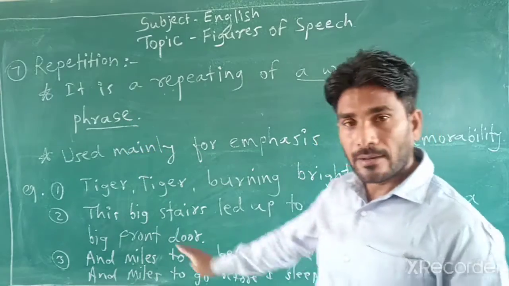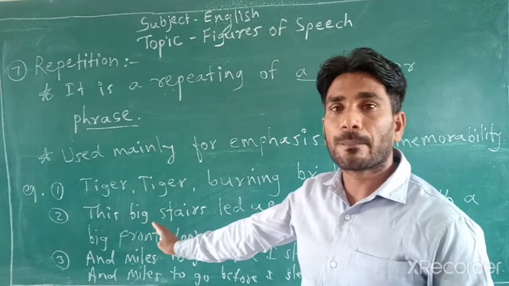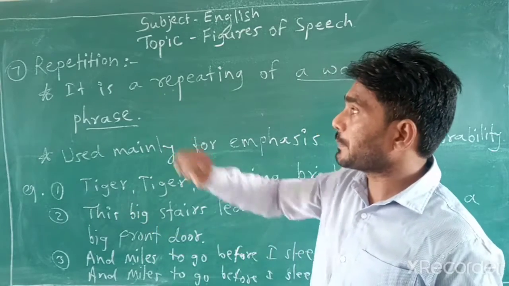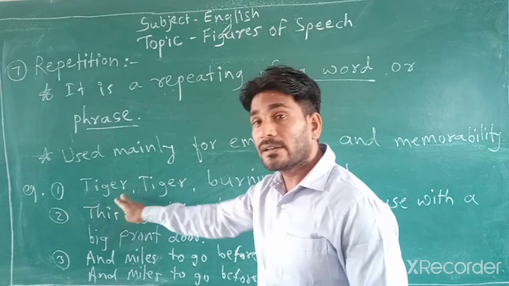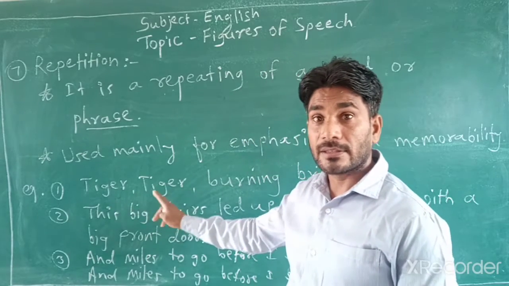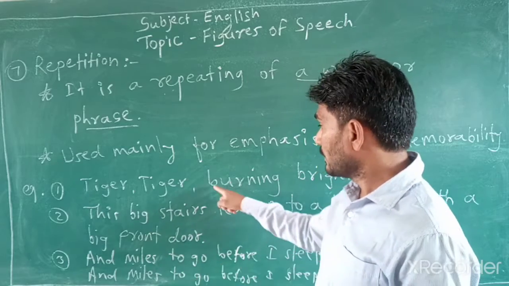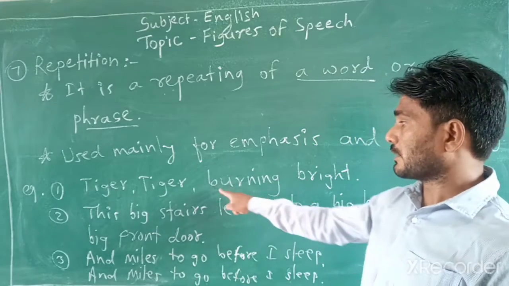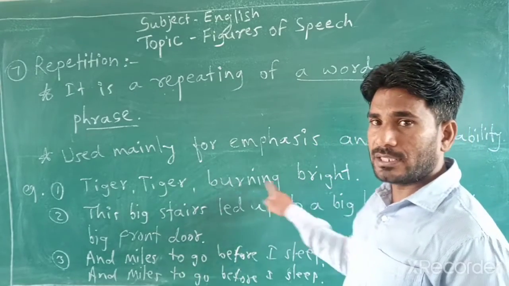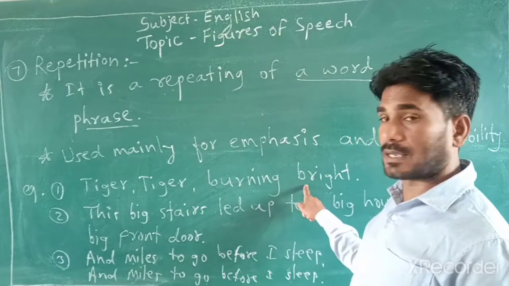Now let's see some examples of repetition. Look at that, tiger. This example we have already seen in alliteration, where we saw the repetition of the initial sound, burning bright, b sound.